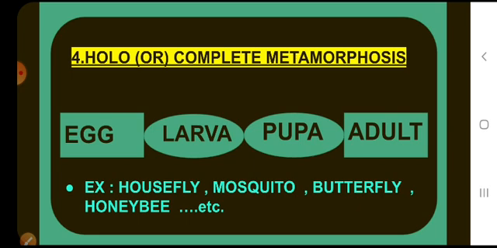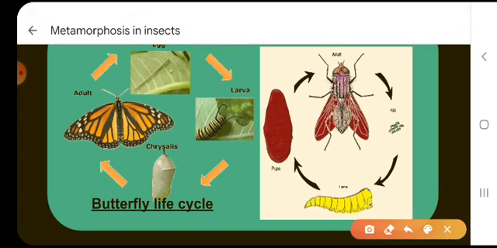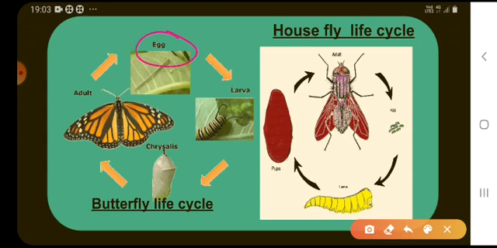Holometabolic or complete metamorphosis occurs in Lepidoptera, Hymenoptera, Diptera, Siphonaptera insects, such as houseflies, mosquitoes, butterflies, honeybees, etc. In holometabolic metamorphosis there are four stages: the egg stage, larval stage, pupa stage, and adult stage.